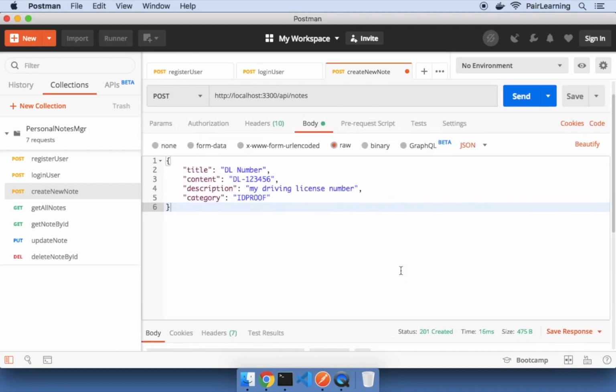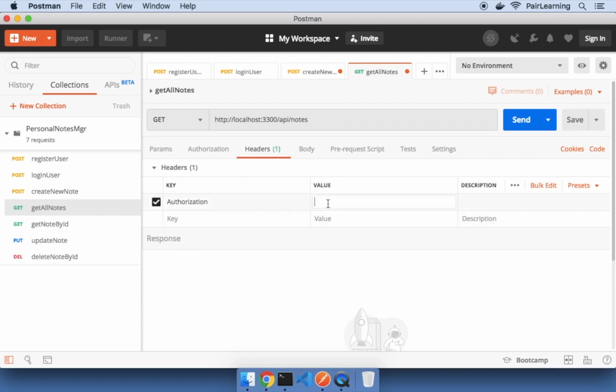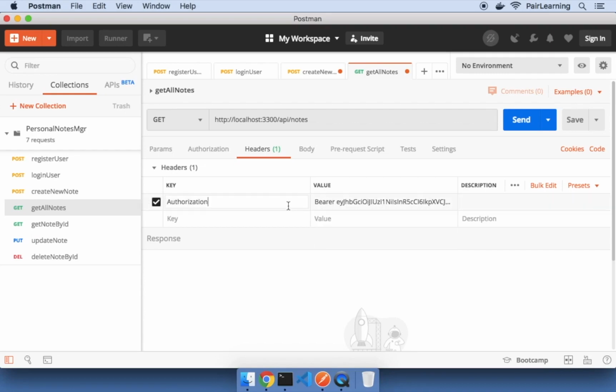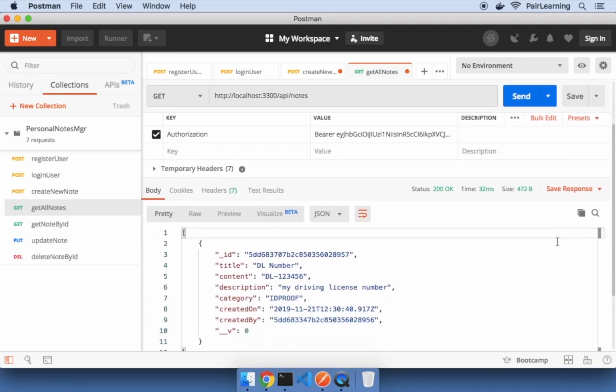Next, we can access all the notes created by a user by a get request at /API/notes. So as usual, add the authorization header and send the request. This returns an array of note objects created by the currently logged in user.